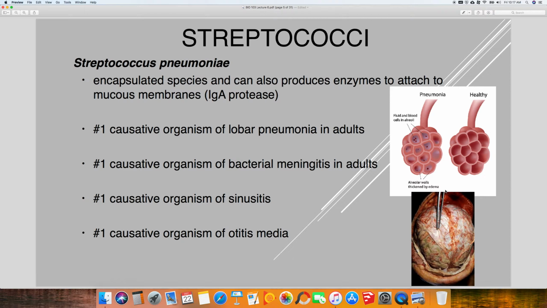Okay, then we talked about Streptococcus pneumoniae. Again, gram-positive, number one causative organism of a lot of diseases. A couple of important ones: lobar pneumonia in adults, also bacterial meningitis in adults, also sinusitis, otitis media, very important human pathogen.